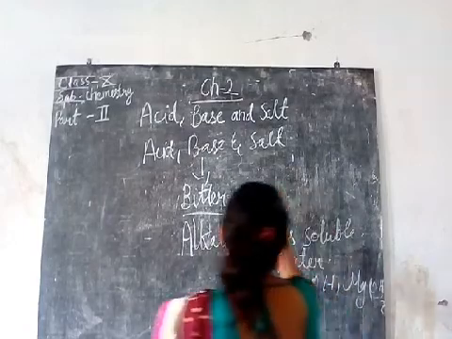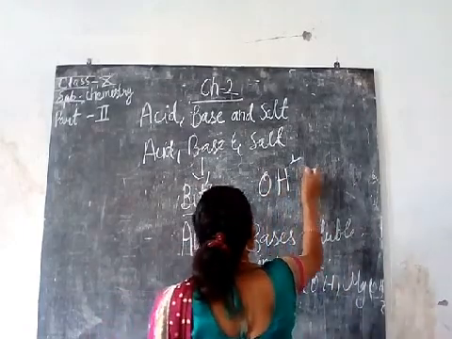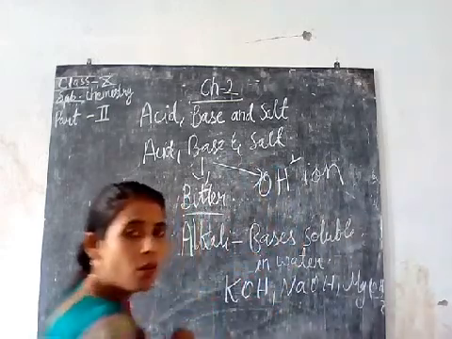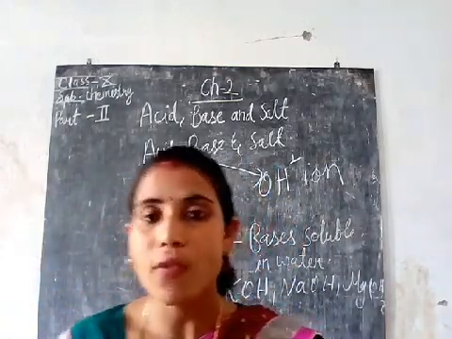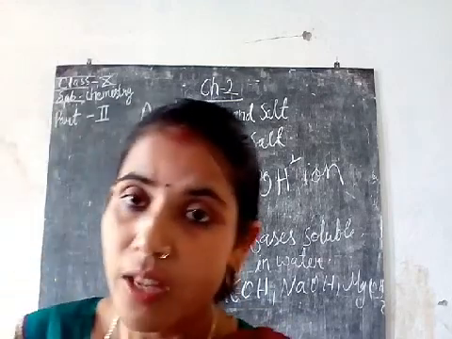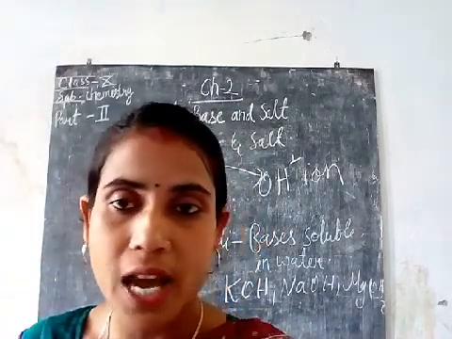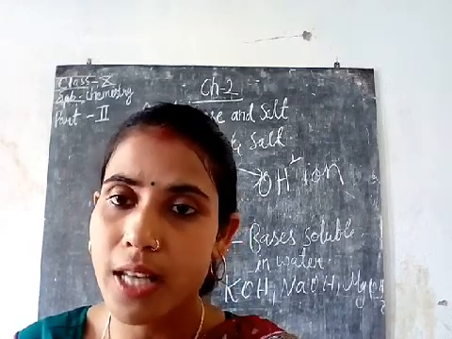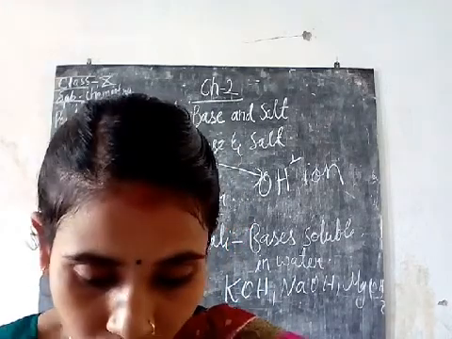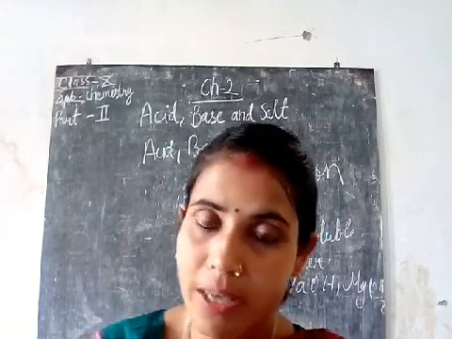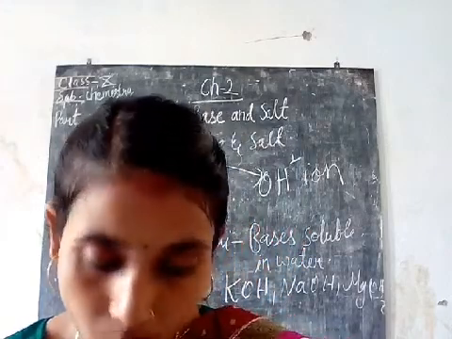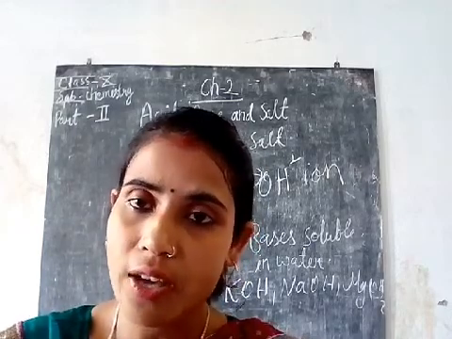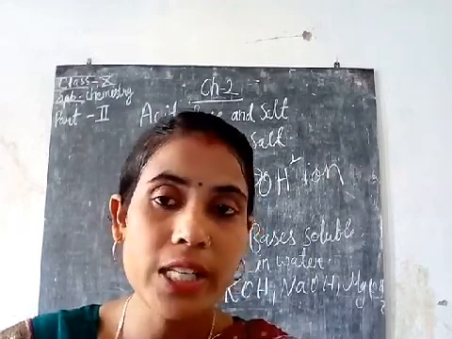So, the bases will have OH minus ions in common. And acids, remember, have H plus ions in common. So, you can characterize the differences between acid and base from here itself. So, that is clear that bases have OH minus ions in common when dissolved in water. Acid dissolved in water releases hydrogen ions, and bases dissolved in water will release OH minus ions.